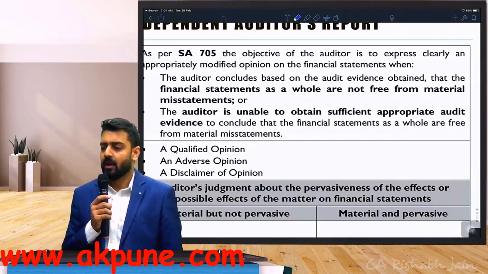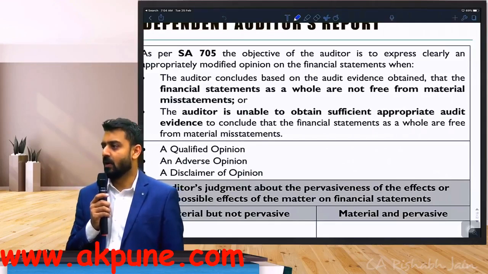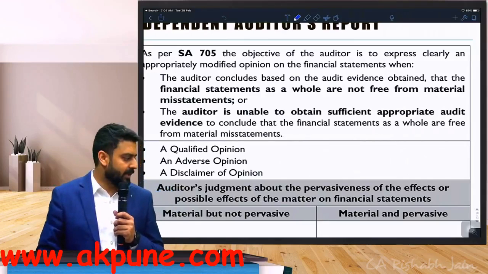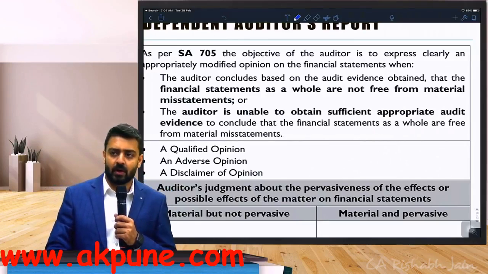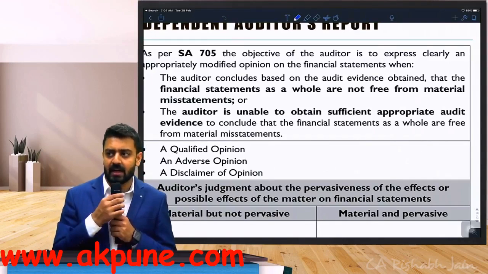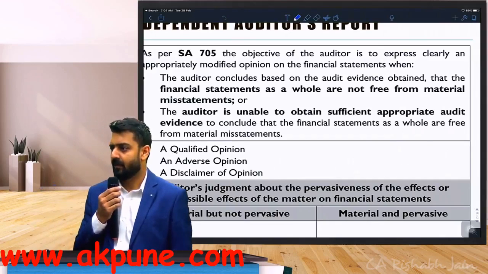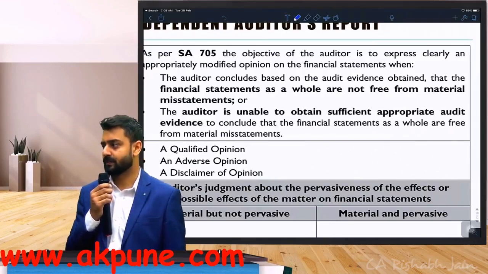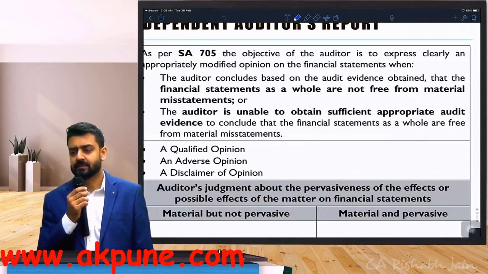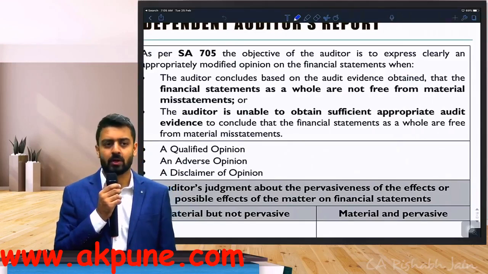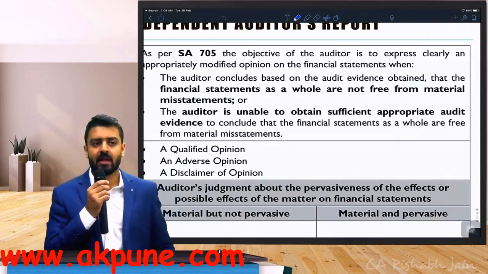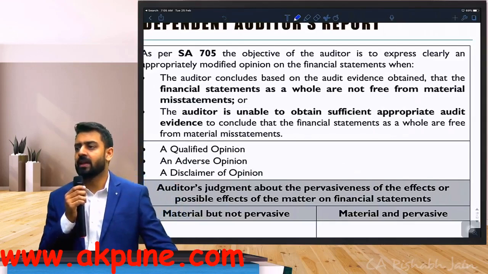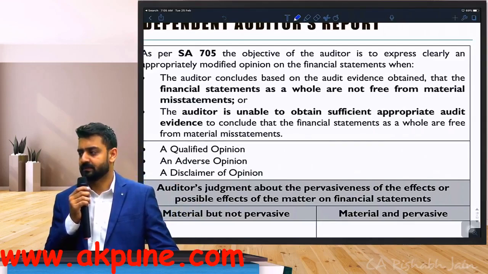And number B, when the auditor is unable to obtain sufficient and appropriate audit evidences to conclude that the financial statements are free from material misstatements.